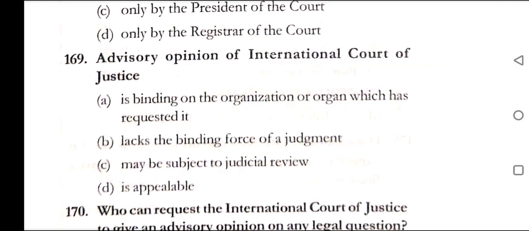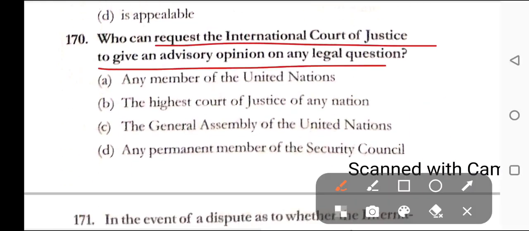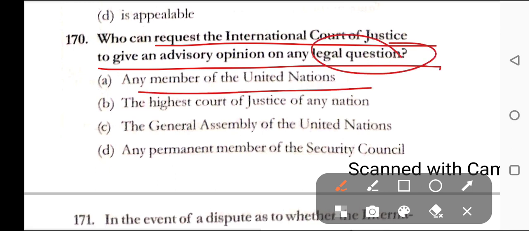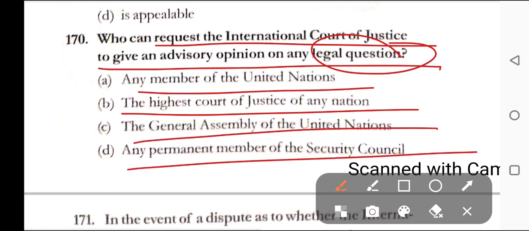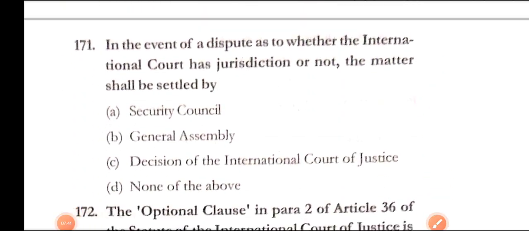Question number 170. Who can request the International Court of Justice to give an advisory opinion on any legal question? Option A, any member of the United Nations. Option B, the highest court of justice of any nation. Option C, the General Assembly of the United Nations. Option D, any permanent member of the Security Council. Correct answer here is option C, that is the General Assembly of the United Nations can seek the advisory opinion on any legal question.